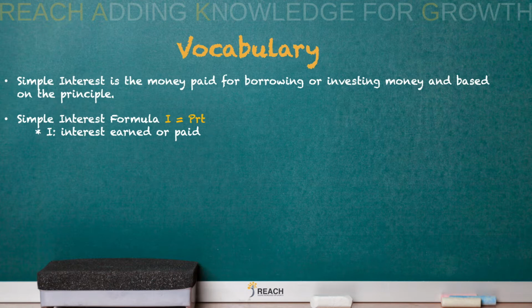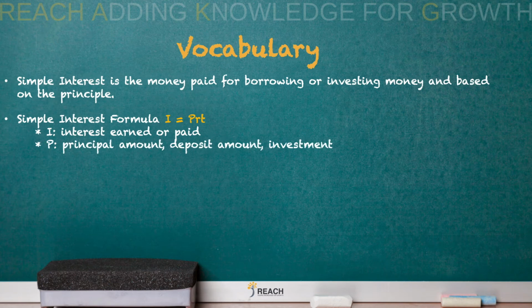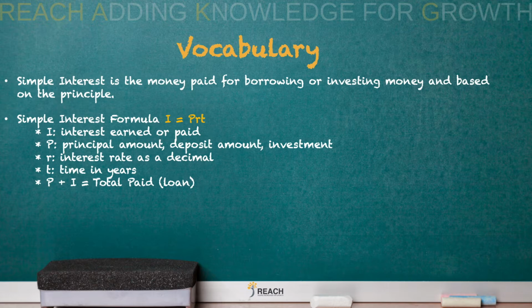P is your principal amount, the amount that you put in, deposit, invest, or borrow. R is your interest rate. Always change it to a decimal. T will be your time in years, not months, not days, but years. And P plus I will be your total paid loan.